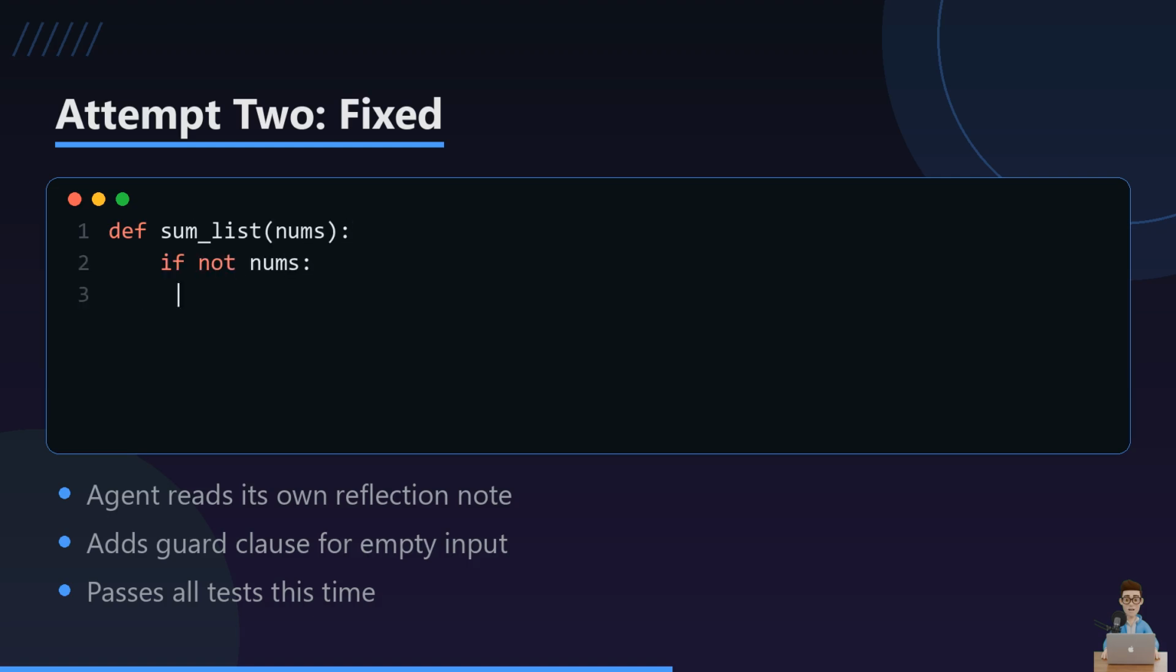Notice what happens when the agent gets its own note back. It does not start from scratch, it starts from the lesson. It adds the missing check and the function now handles the empty list correctly. In short, Reflection just turns failed attempts into targeted instructions for the next try.